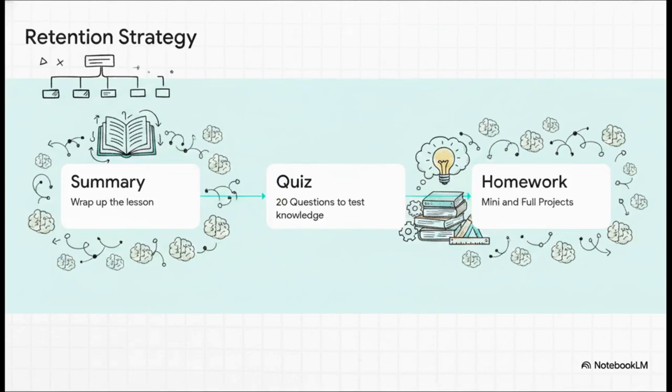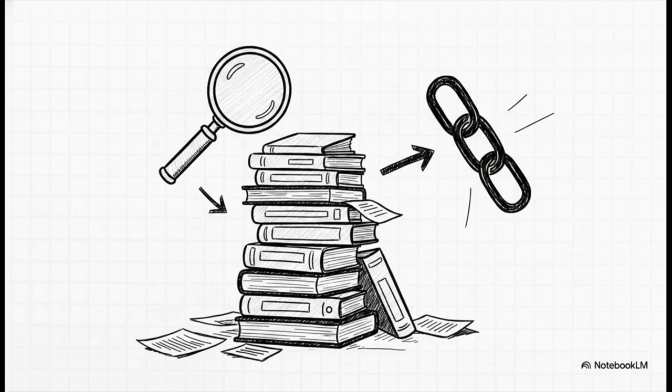Take a look at how this prompt builds such a rigorous retention strategy. It flows so logically, starting with a standard summary, diving straight into a 20-question quiz, assigning homework, and scaling all the way up to hands-on, mini, and full projects. It's essentially a complete educational ecosystem, designed to test the learner at absolutely every stage of comprehension. And of course, no expert lesson is complete without citing its sources, right? The prompt mandates a full list of references, which gives the student a clear pathway to explore the topic further, while simultaneously validating that 20-year expert persona the AI has been instructed to project.